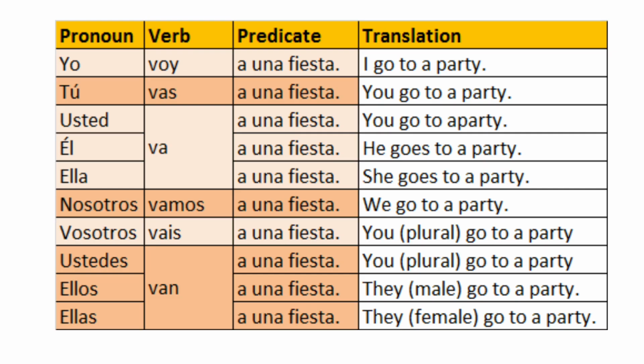So let's look at this in an example. So I've used the example ir a una fiesta, which is to go to a party. So on the left-hand side, you'll see what we call our subject pronouns, which is the I, you, he, she, we. That's the person that's doing the action. So yo, tú, él, ella. Remember, we don't need in Spanish to include those subject pronouns. We don't need them at all. We can include them if we want to be emphatic with what we're saying, but we don't have to include them. So to put this in a context, looking at ir a una fiesta, we'd say voy a una fiesta.